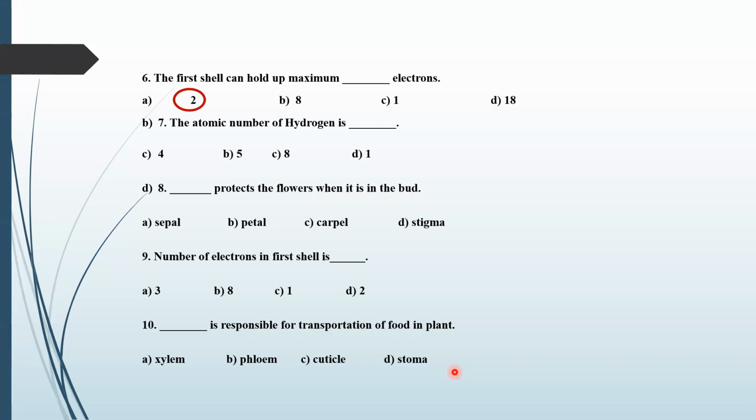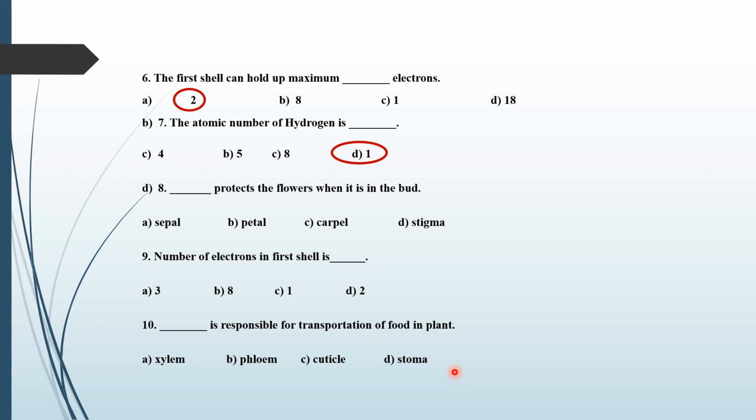Okay. The atomic number of hydrogen is 4, 5, 8, or 1. Sir, 1. Yes, 1 is the atomic number of hydrogen. Okay. Dash protects the flowers when it is in the bud. Sepal, petals, carpel, and stigma. Sir, petal.